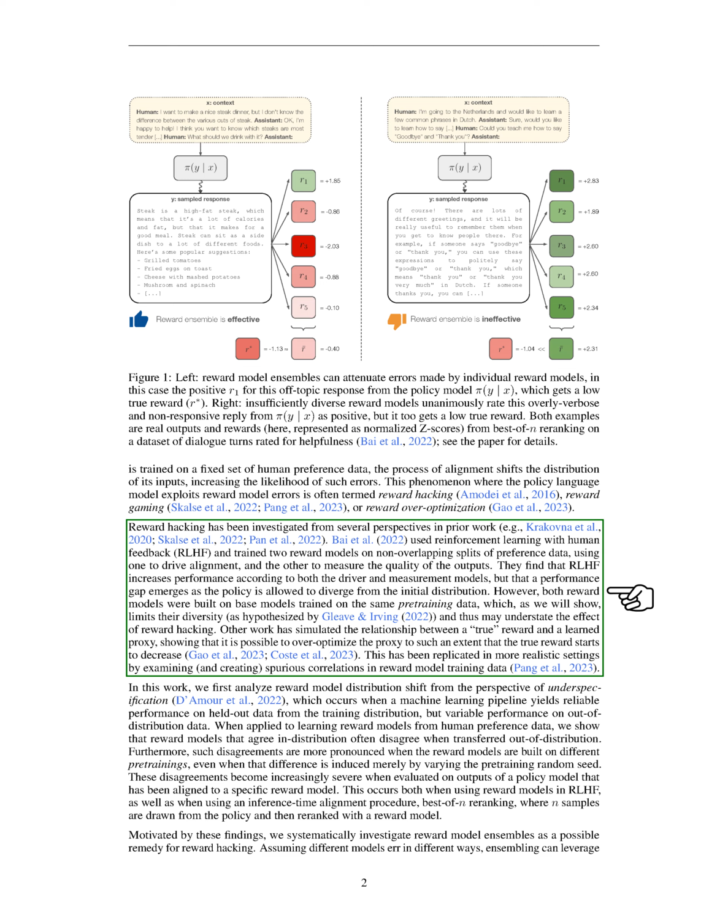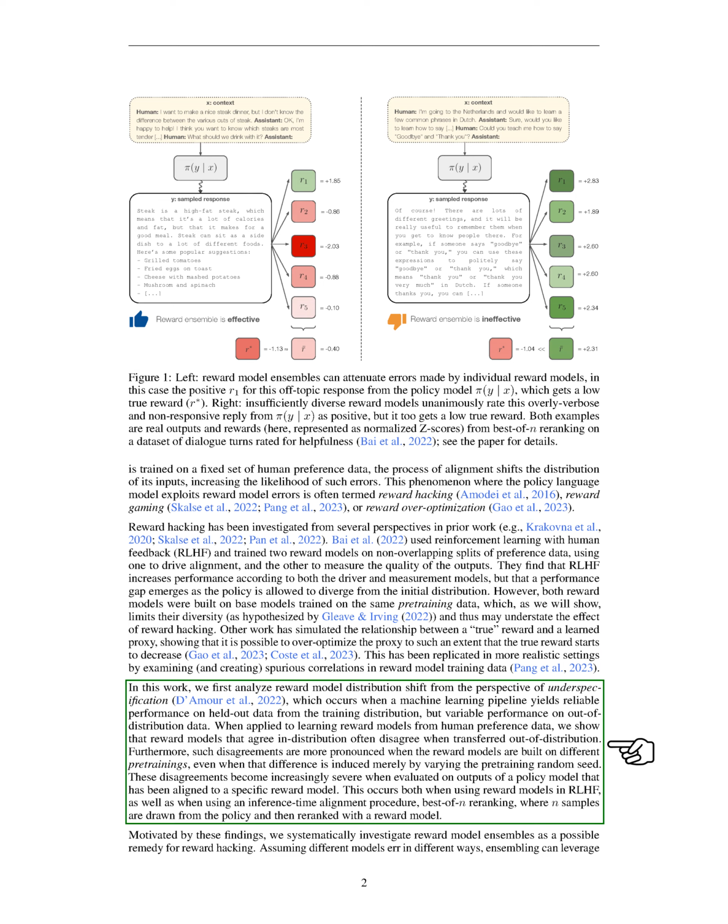Other studies have shown that it's possible to over-optimize a learned proxy to such an extent that the true reward starts to decrease. This has been replicated in more realistic settings by examining and creating spurious correlations in reward model training data. In our work, we first analyze reward model distribution shift from the perspective of underspecification, which occurs when a machine learning pipeline performs well on training data but variably on out-of-distribution data.